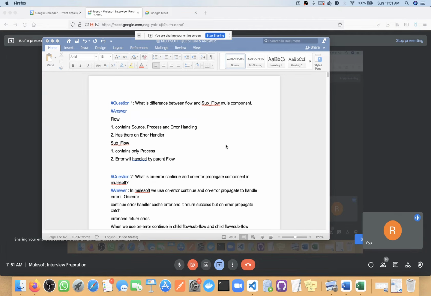It will not be only a theoretical session. In a few places I will explain in AnyPoint Studio also. We will develop small POC code and see the behavior to explain a particular scenario, or maybe a theoretical question also. So we'll try to cover it in every way. It's not only an interview preparation session, I will share knowledge concept-wise also, and I will explain that particular question also.